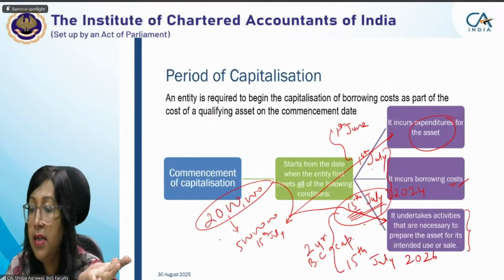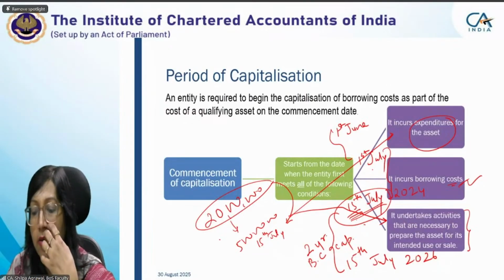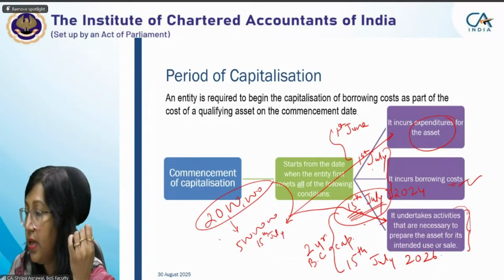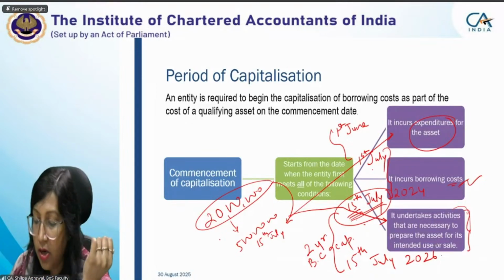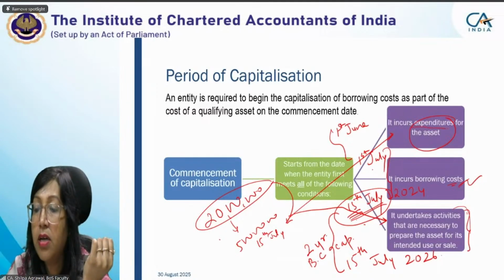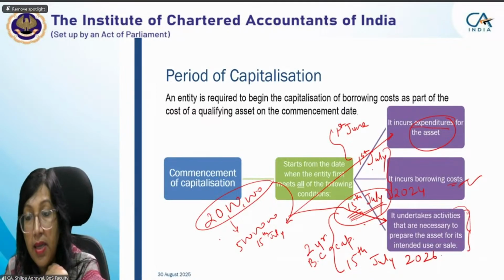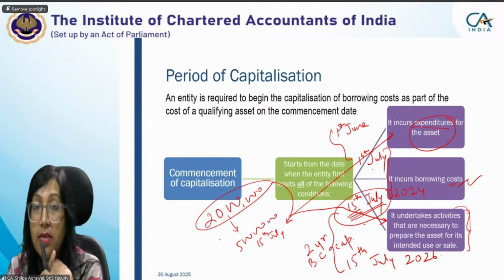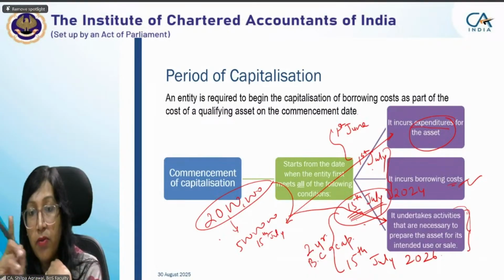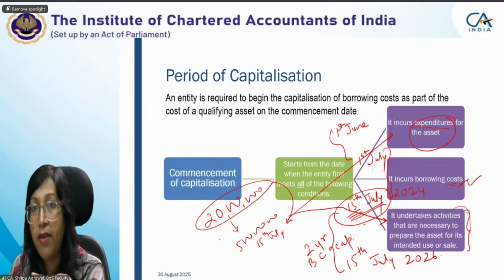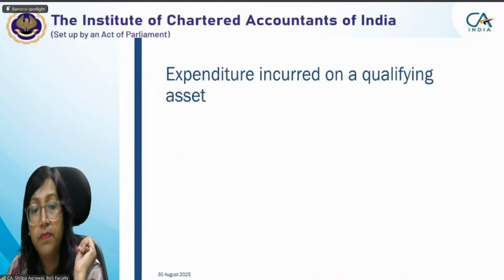We studied incurred, and we studied the date also, which is for date calculation. Now we are studying the first part, what comes under expenditure. Be careful, I'm going to ask some MCQs at the end, and one question will be on expenditure also. So I want everybody to pay attention here.